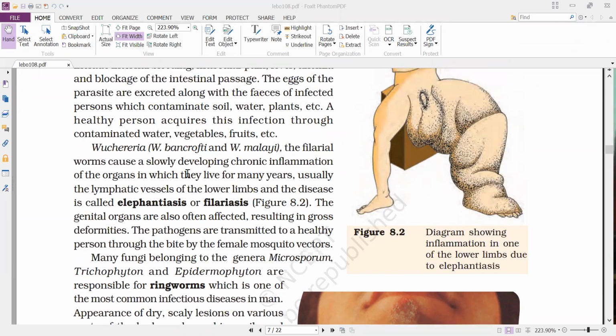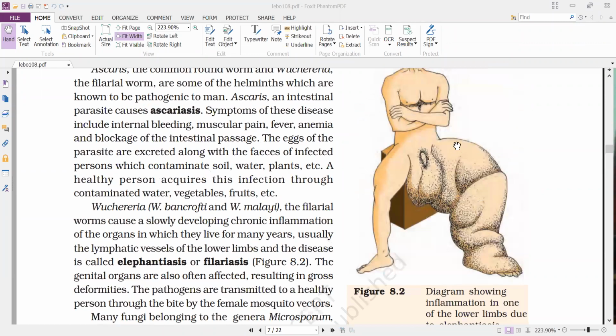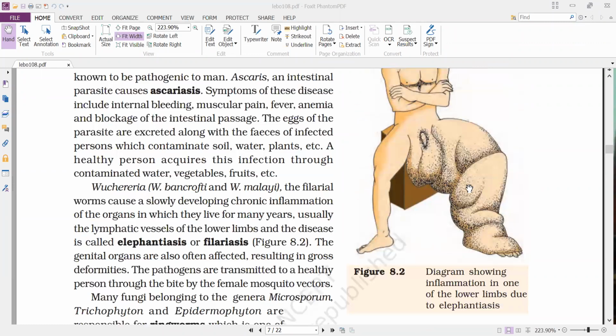You can see in the picture, the legs are really inflamed, along with the scrotal sacs. We can see the scrotal sacs because they also have lymph vessels. So whenever these lymph vessels are inflamed, it leads to the inflammation of the body parts.